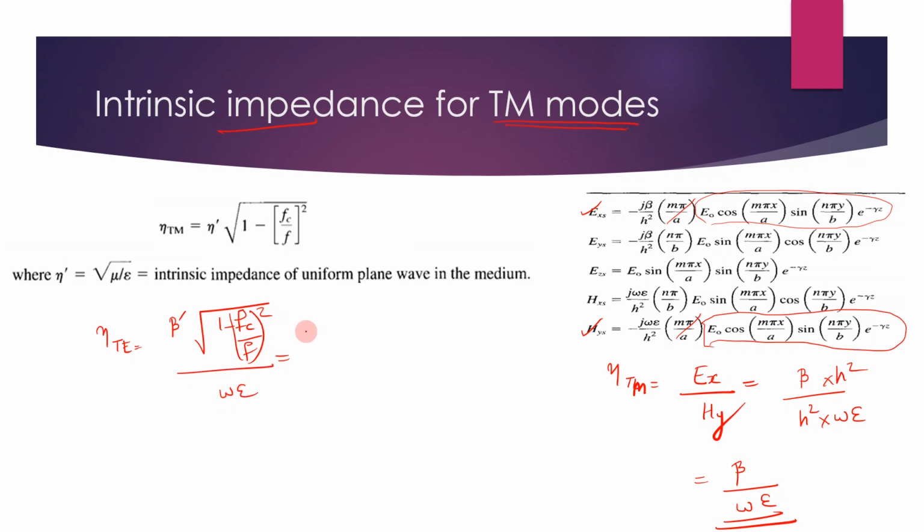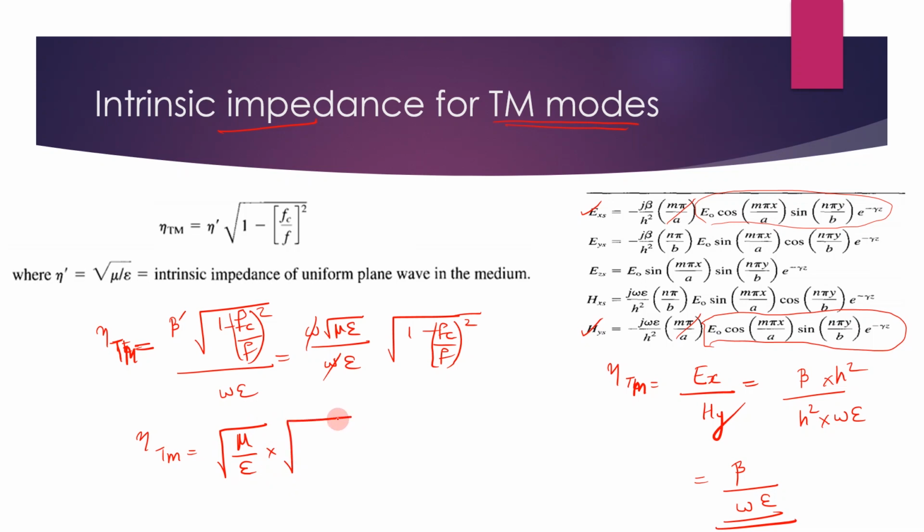Again, beta dash is omega square root of mu epsilon, divided by omega epsilon, into square root of 1 minus fc by f the whole square. Here you can cancel this, and this can be written as eta TM. Eta TM is given by square root of mu by epsilon into square root of 1 minus fc by f the whole square. And this mu by epsilon is common.